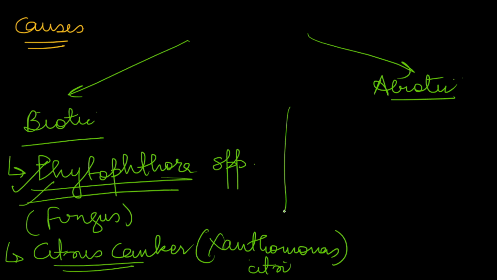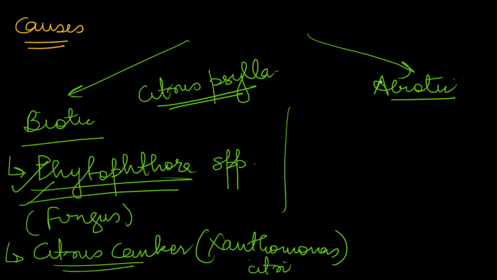You should know it. So this was about pathogens. There are certain insects also which act as vectors of these diseases. For example, citrus psylla is there, which acts as a vector. There are various nematodes which also act as vectors. So these are the biotic factors you can mention.